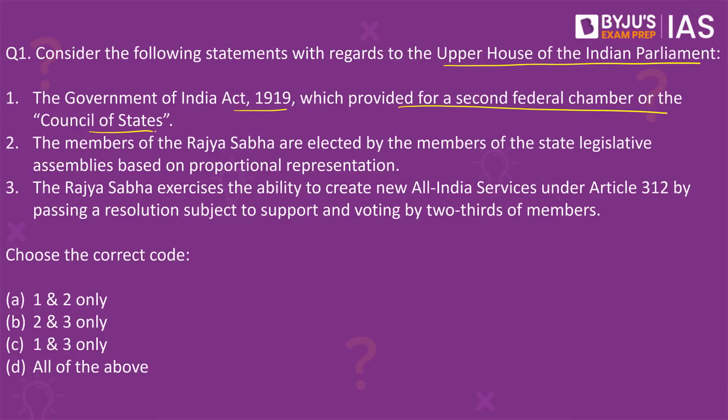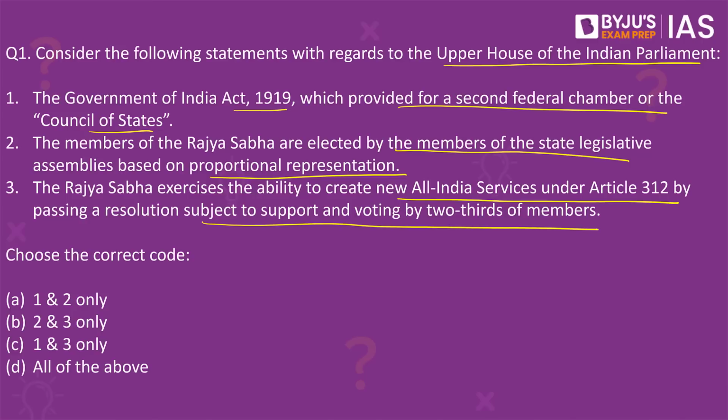Second, the members of the Rajya Sabha are elected by the members of the state legislative assemblies based on proportional representation. Third, the Rajya Sabha exercises the ability to create new All India services under Article 312 by passing a resolution subject to support and voting by 2/3 of the members. Which of these given statements is or are correct?